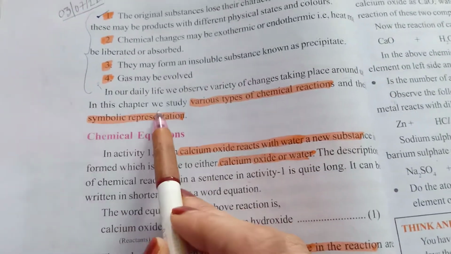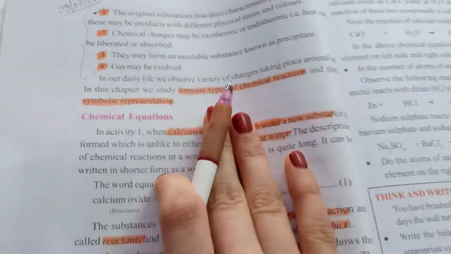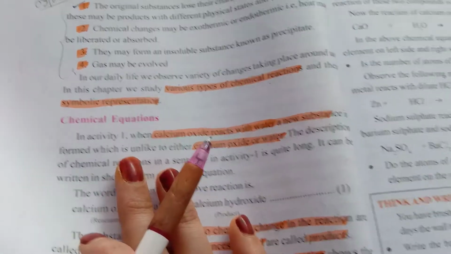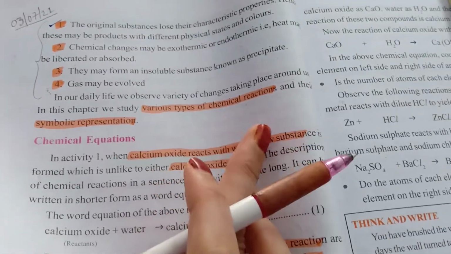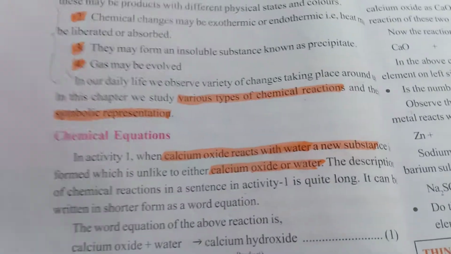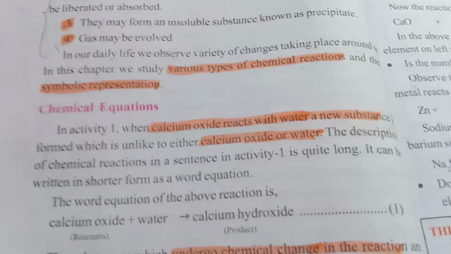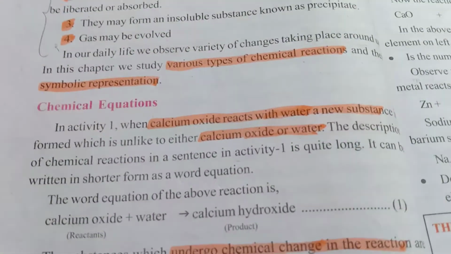So in this chapter we will study various types of chemical reactions and symbolic representation. What is meant by symbolic representation? It is nothing but representing the words by symbols, right?